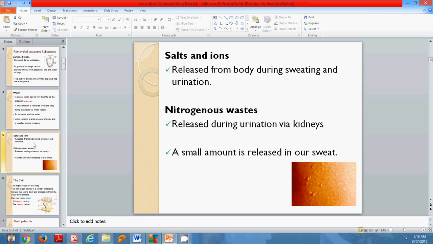So whenever you urinate, in that urine is urea, and also when you sweat, urea is released. Because urea is released whenever you sweat, the sweat at times will have a smell, because it is the urea that gives it that smell.